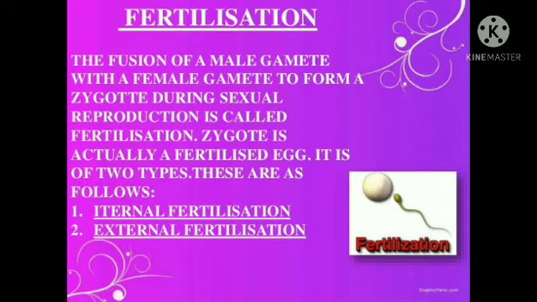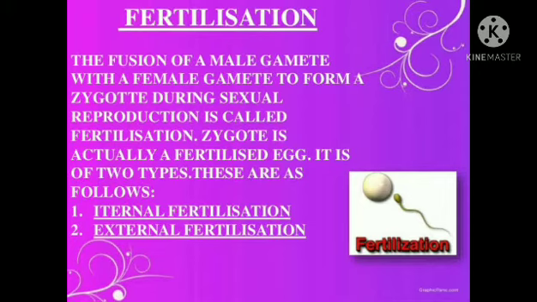Then let us know the next step, that is fertilization. Fertilization is the fusion of the sperm nucleus with the nucleus of the ovum. There are two types of fertilization, external fertilization and internal fertilization.